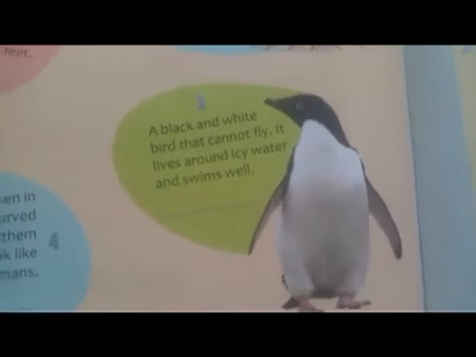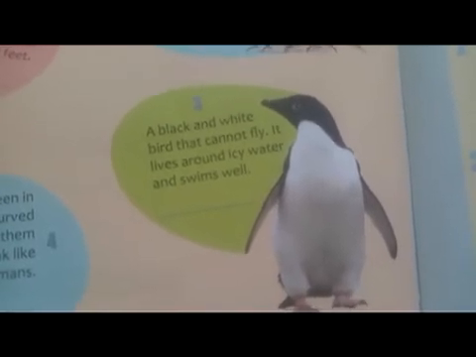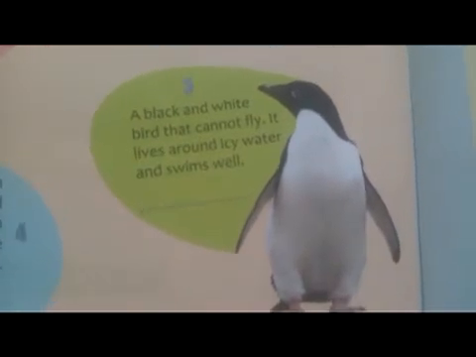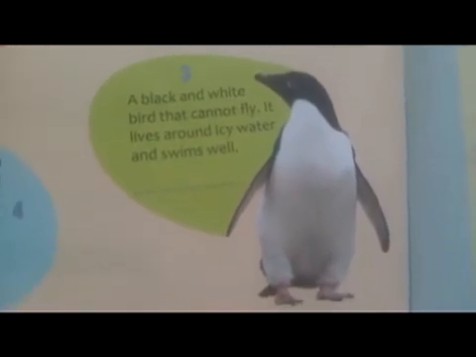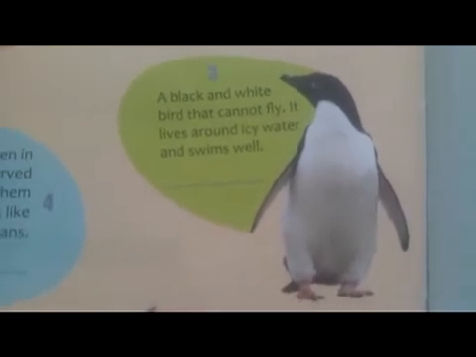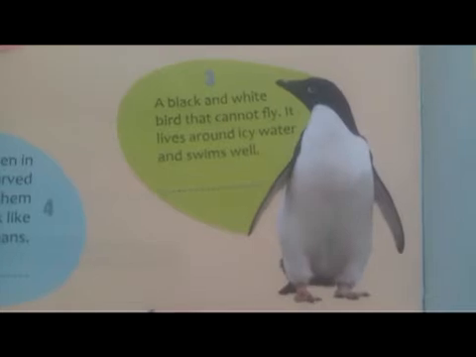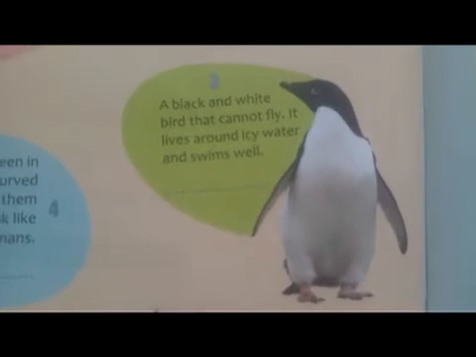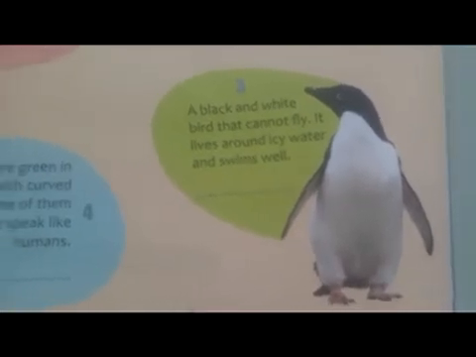And it cannot fly, but it can swim. Yes, have you identified this bird? This is a penguin. P-E-N-G-U-I-N. Penguin.